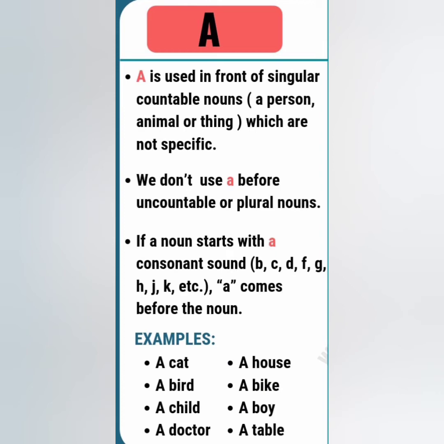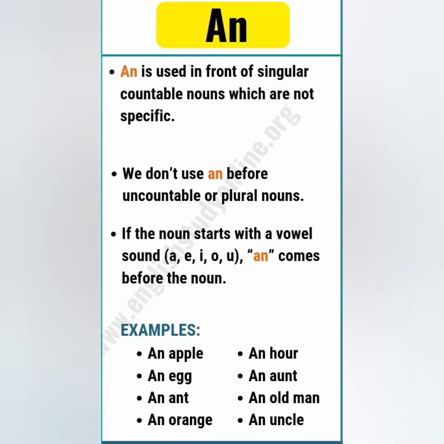And the basic important thing is that whenever the noun starts with a consonant sound, which is other than the vowels, at that place we normally use the article a, like a cat, a bird, a child, a doctor, a house, a bike, a boy, a table. In all these examples, the nouns like cat, bird, child, all begin with a consonant sound, that is, not a vowel.